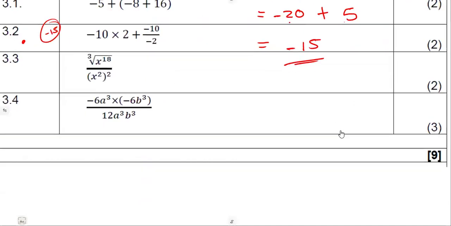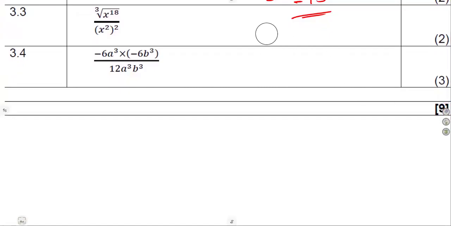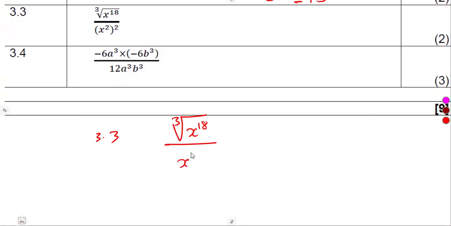Let us simplify another part, which is 3.3. On 3.3, we are back to the exponents. We have to apply the exponents there. Even the calculator cannot help. So we have got the cube root of x to the exponent of 18 over x squared, then raised to the exponent of 2 like this. So let us bring back our exponents, guys. What made us to have the cube root of this? Remember, if you have got x to the exponent of m over n, it gives us the nth root of x to the exponent of m, the nth root.